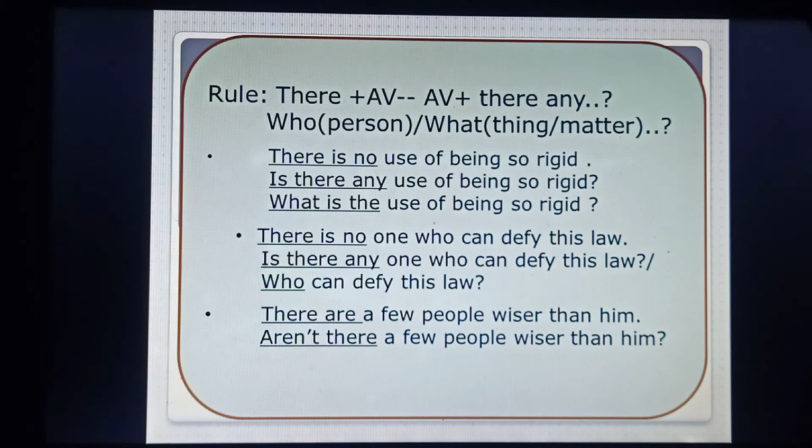There is no use of being so rigid. Just use the auxiliary verb is at the beginning. It becomes, is there any use of being so rigid? Or what is the use of being so rigid? So I am using here what or the auxiliary verb is. So both are correct. You can use any one of these.